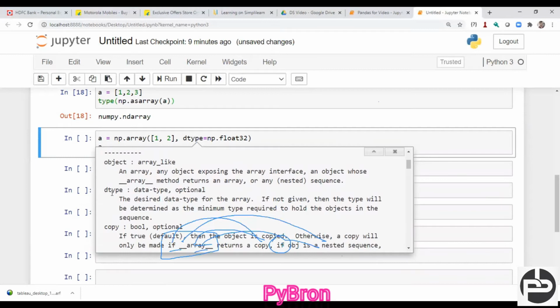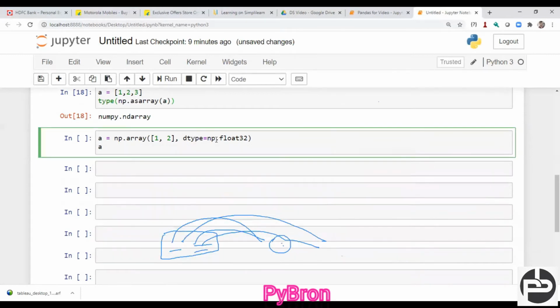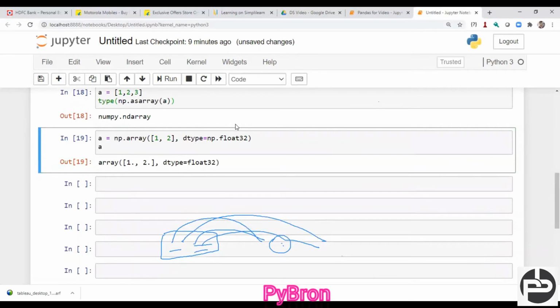But if you want to ensure that this data is float or integer, then you can specify it inside the dtype argument, right? So if I execute this, I'm able to get 1 comma. And suppose I'm not going to define this parameter, then what will happen? If I'm not going to specify any argument over there, by default, the Python interpreter takes it as an integer. But if I define this, then it converts my integer data into float data, right?